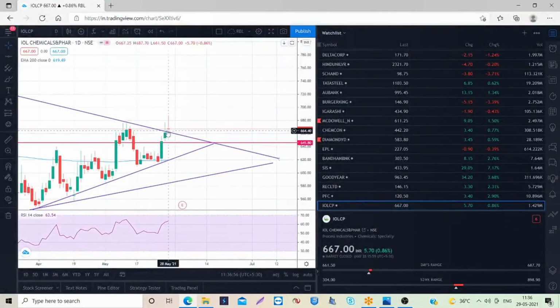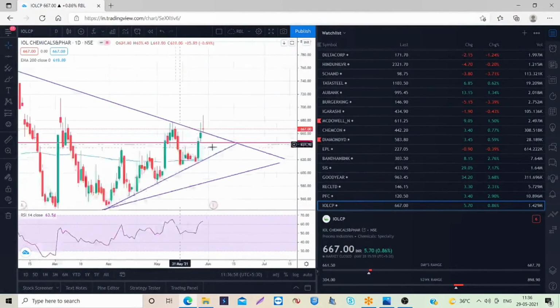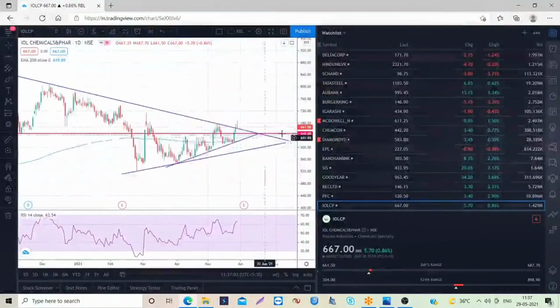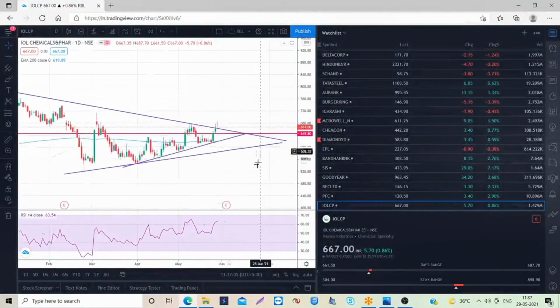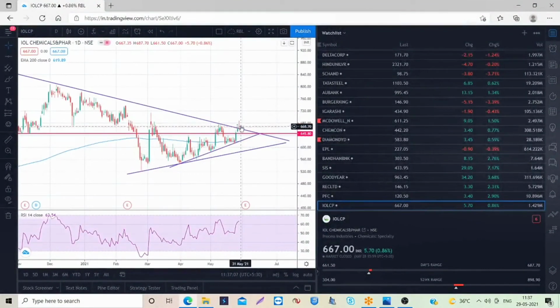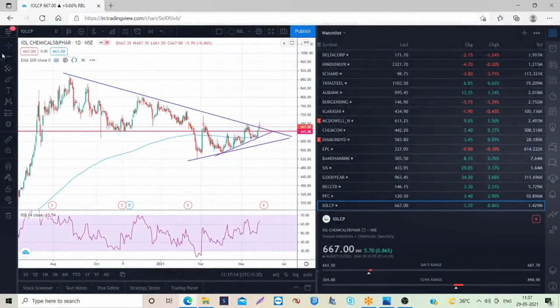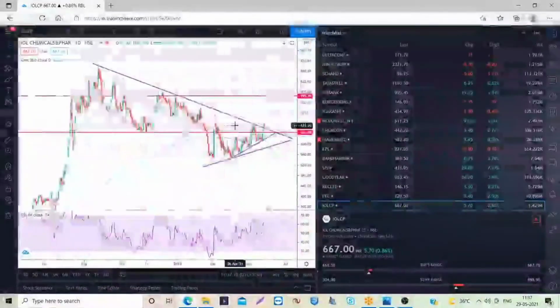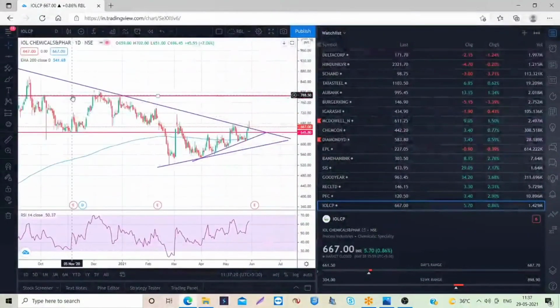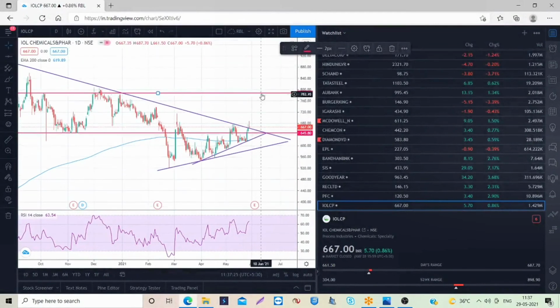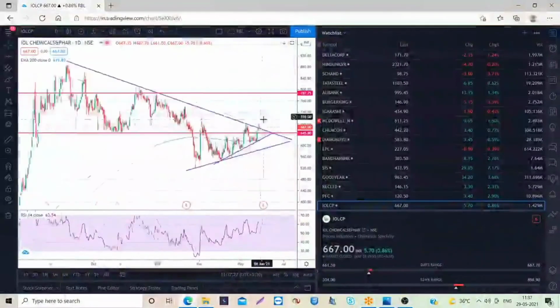The stock almost went to 687. We had given a target of 690 for the swing traders. But for the short term, the stock is sustaining above this trend line resistance, and it can move slowly. So what will be the initial target? We are fixing this as the initial target: 780 will be our initial target. Why? Because we are able to see a pattern here. 780 to 785 we can book.